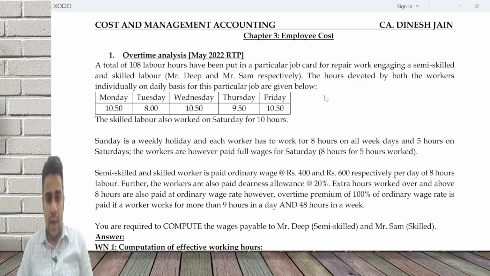I'll start explaining once you have read the question. It is on overtime analysis.